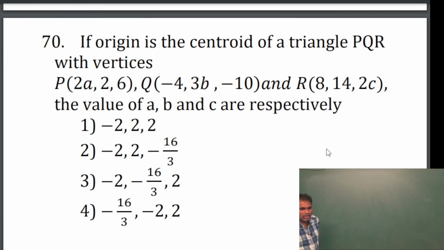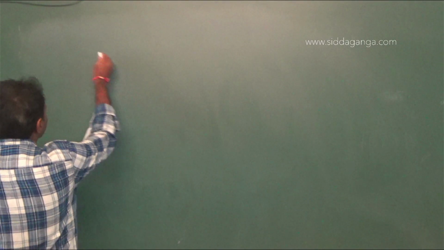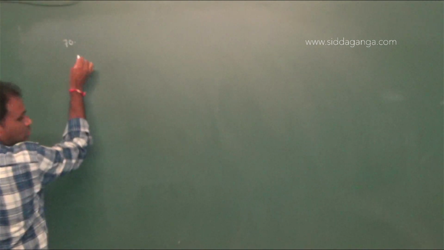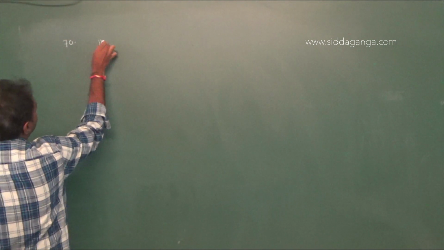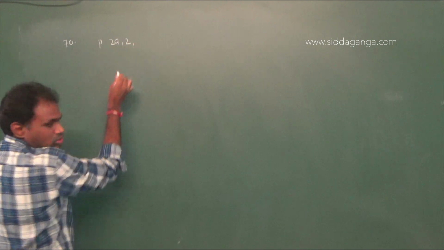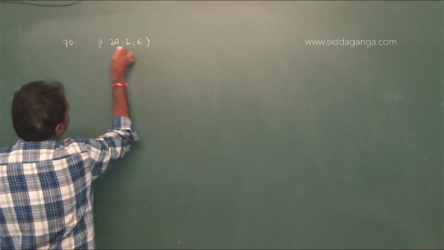Next, if origin is the centroid of the triangle PQR with vertices P(2a, 2, 6), Q(minus 4, 3b, minus 10) and R(8, 14, 2c), the values of a, b, c are respectively.